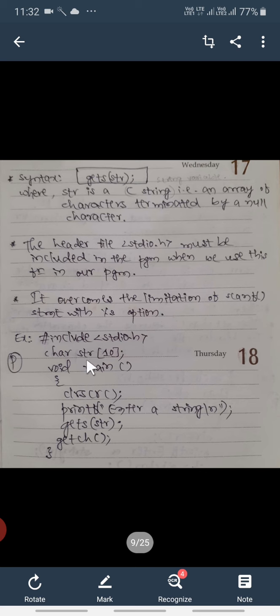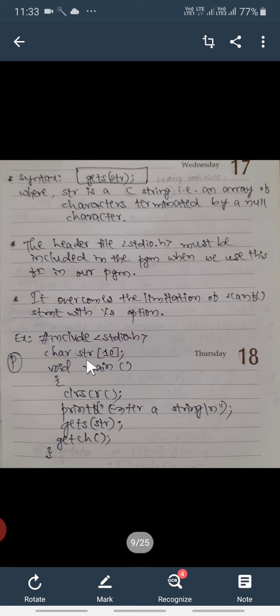So what is the advantage of the gets function? Whenever we don't want to use the scanf function, because in scanf we have to use a format specifier and strictly follow a lengthy syntax: scanf, open the brace, in double quotes the control string, after that a comma, then the address operator or ampersand, then the name of the variable, close the parenthesis and put the semicolon.